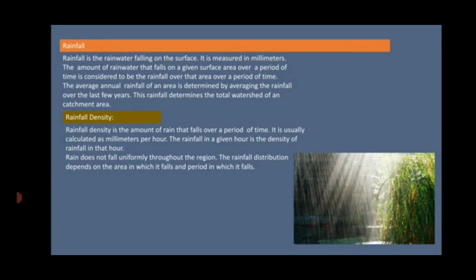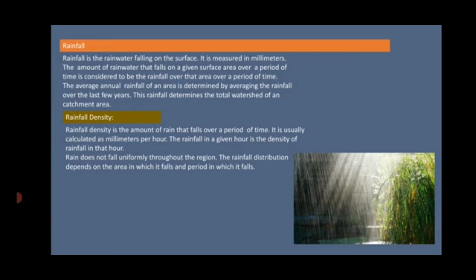If the rainfall in this season is short, maximum water is absorbed into the soil, and the amount of surface runoff decreases. But if the rainfall in this season is high, then what happens? The land becomes saturated, and there is no water holding capacity left over for the soil. So what happens? There is more runoff.